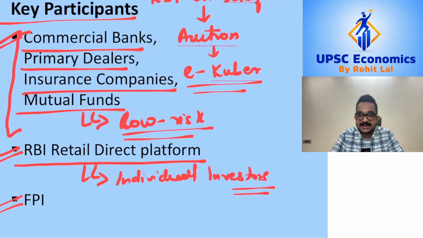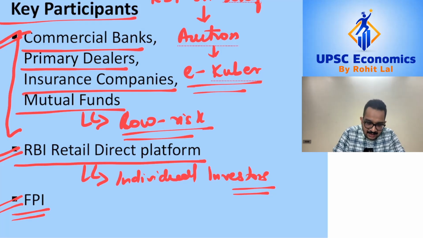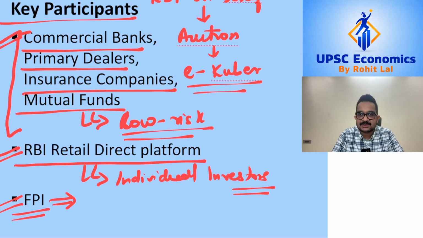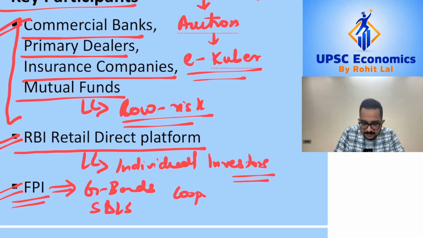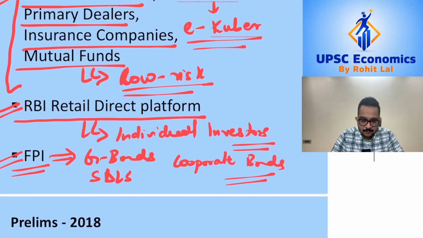Now in addition to Indians, foreign portfolio investors also can buy these government securities. In order to ensure financial stability in the overall economic system, RBI, however, does prescribe limits on the amount of government bonds or SDLs or corporate bonds which foreign portfolio investors can hold. However, the key thing here is that foreign portfolio investors are allowed to invest in government securities. So these were the concepts we wanted to cover in context of government securities.